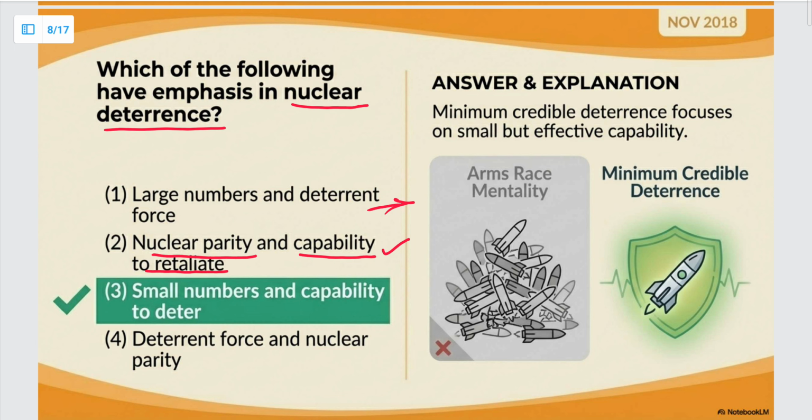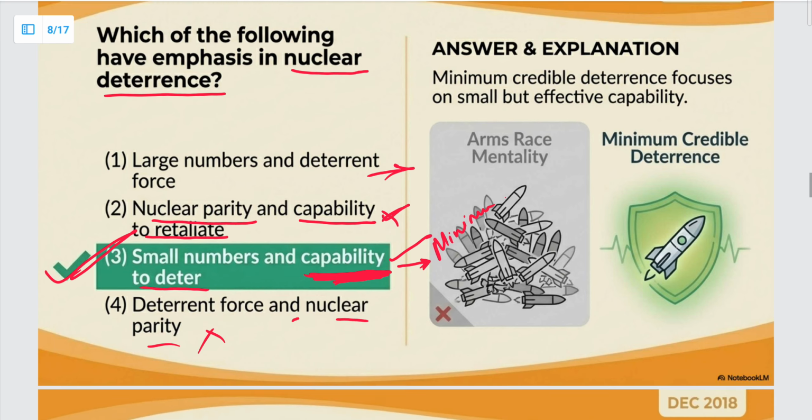Then what is it? Small numbers and capability to deter. This is correct because this is the basis for the policy of minimum credible deterrence. Okay. Deterrent force and nuclear parity are not things which ensure deterrence. Deterrence is only ensured by capability to deter or the policy of minimum credible deterrence. So the third option will be correct.